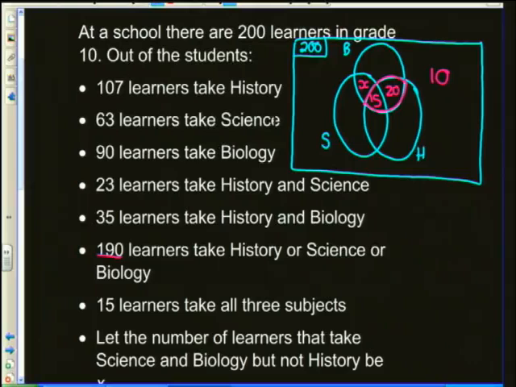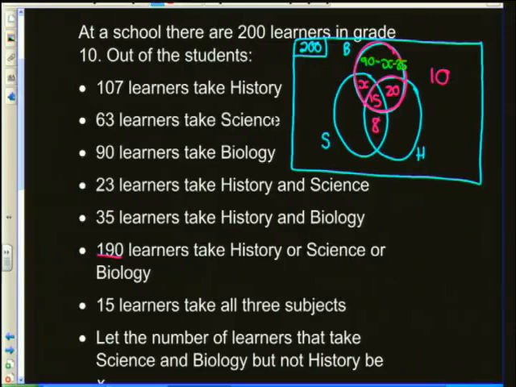23 take history and science, of which 15 are already there. So 23 minus 10 is 13, minus 5 is 8. So we're going to have 8 learners sitting over there. 90 learners take biology. Now, 90 learners take biology means the whole circle of biology. So if 90 is the total, then what's left in this space over here is going to have to be 90 minus the x as well as the 15 and the 20, so minus the 35. I'm just going to leave that like that for now.